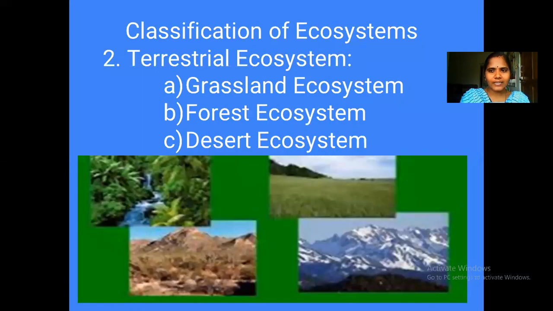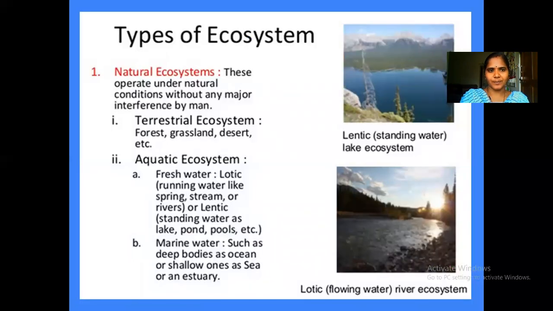The other category based on the habitat is terrestrial ecosystem. Here, the ecosystem is surviving on the land, on the soil. So major types are grassland ecosystem, desert ecosystem, forest ecosystem. They come under this terrestrial ecosystem category.